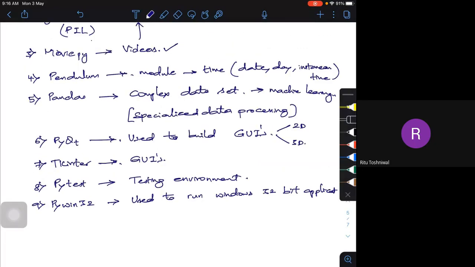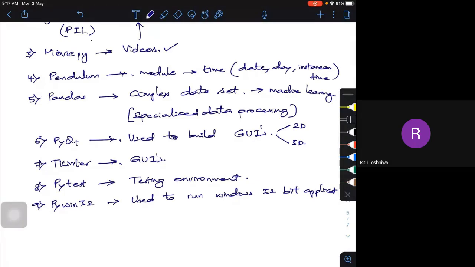So what is a package? Today you came to know. The package is nothing but it consists of modules, or it can consist of classes, it can consist of subclasses, or what the module may consist of, functions. So it can have different modules grouped together. I call that a package.